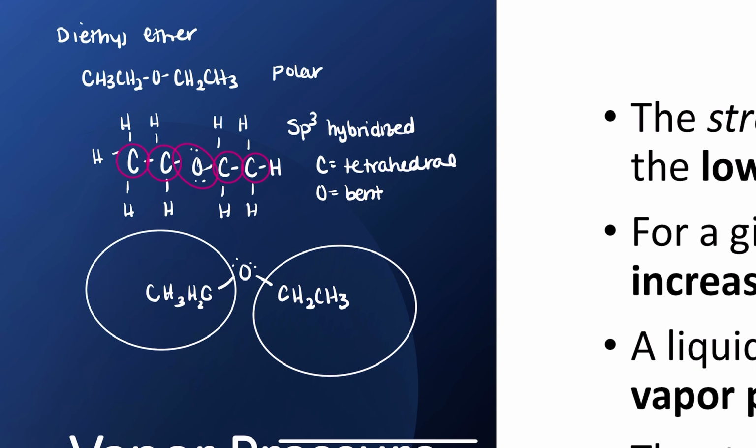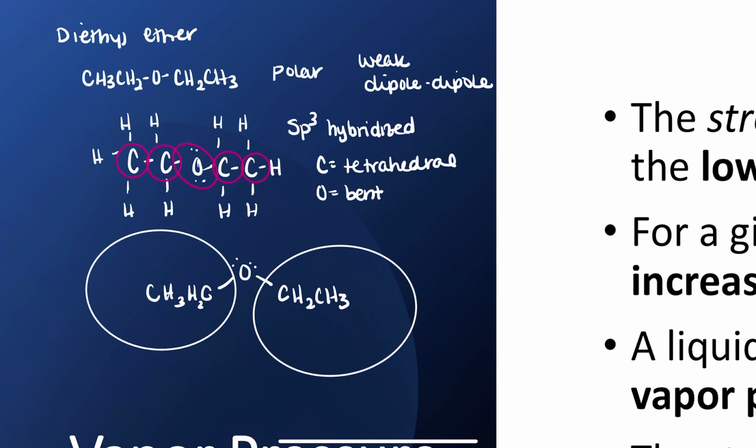And they're kind of blocking how much that oxygen can really do. So although it is polar, it has pretty weak dipole-dipole. And I see its boiling point represent that at 35 degrees Celsius. Again, I can hold this in my hand and boil it. So 35 degrees C, it's higher than water, but 35 degrees Celsius to get into the gas phase is not very high. That is body temperature.